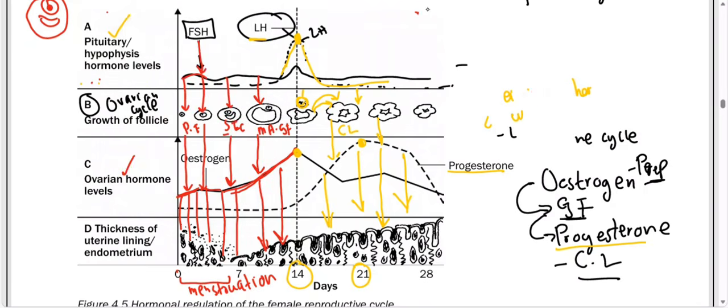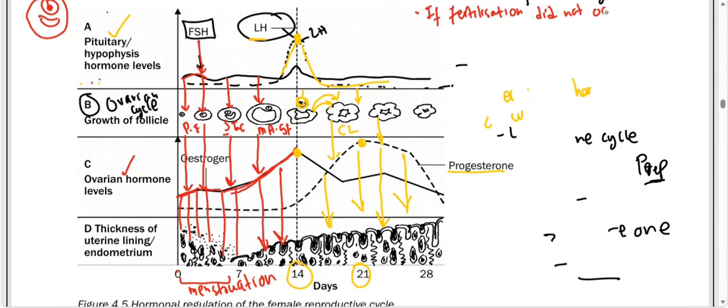Again, good people, if fertilization did not occur, how are you going to spot it? You can see that the corpus luteum is like this. This is the corpus luteum. Check this corpus luteum, they are not equal in size. It means that here we have the degeneration of the corpus luteum.